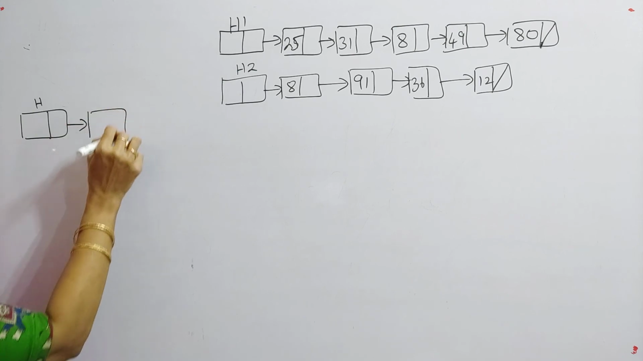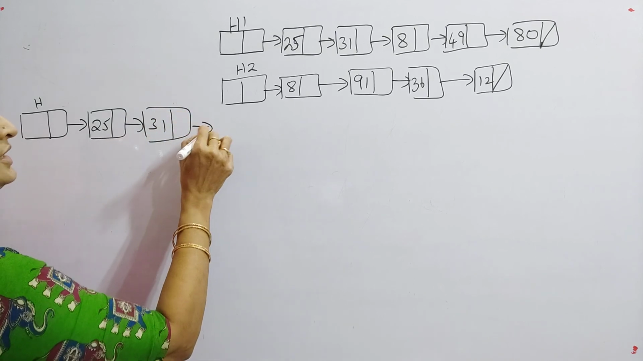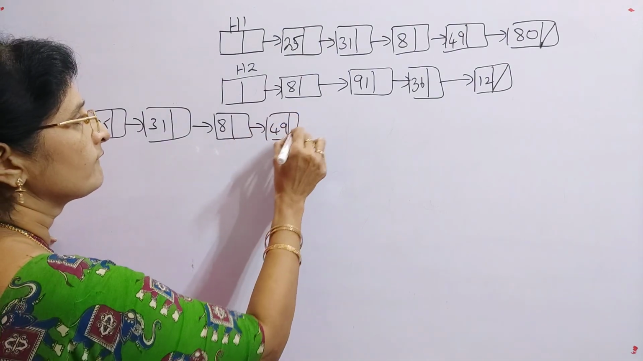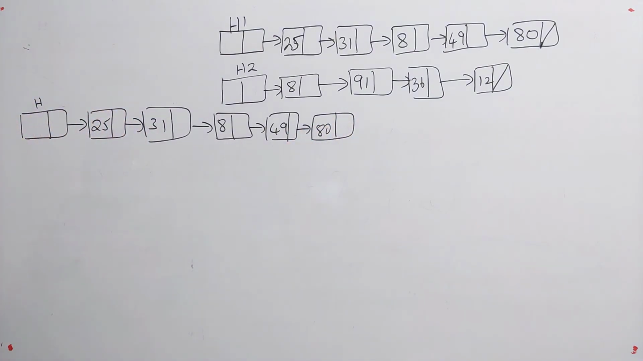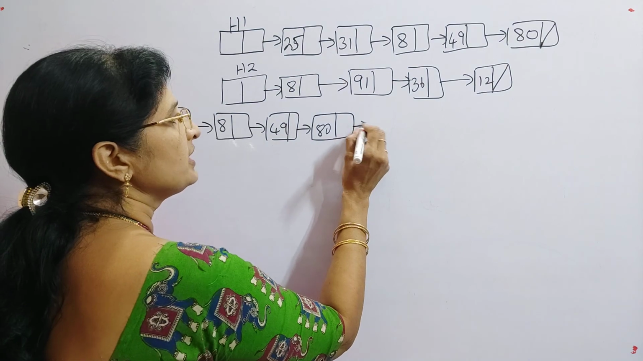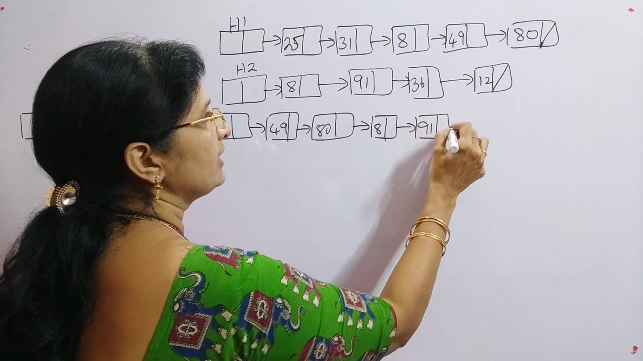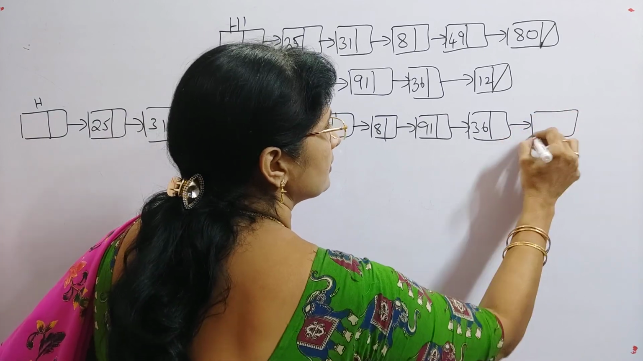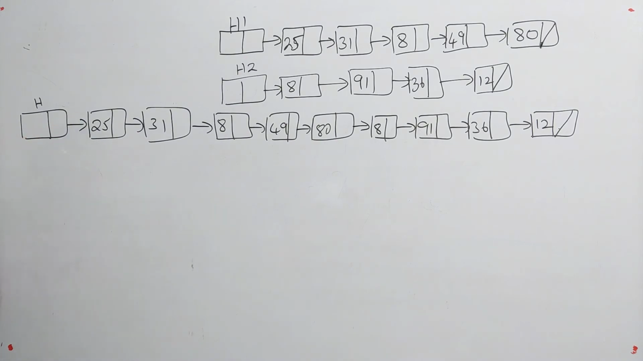What is that one list you will have is, so you will have H1. So the H1 list will be as it is. That is 25, 31, 8, 49, and next you will have 80. So this is the last node. So in the last node, next what you have to do is, from here the list must be continued. So that is 8, 91, 36, and the final node is 12. So this will be null now, because here this is the list. So this is H1.